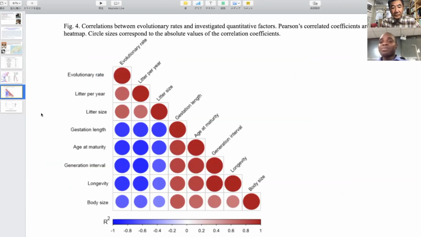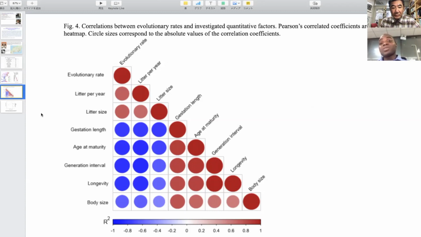We found a number of factors that are actually correlated with the evolutionary rate, but we tried to see which ones can predict the evolutionary rate better. We found that the three most important factors are the taxonomic order, that is the order to which the species belongs, the generation interval, and the litter size. These are some of the things that have been reported, especially by Ota Sensei of the National Institute of Genetics.